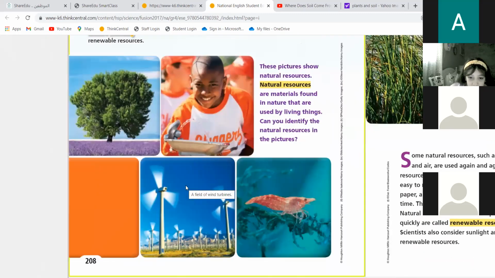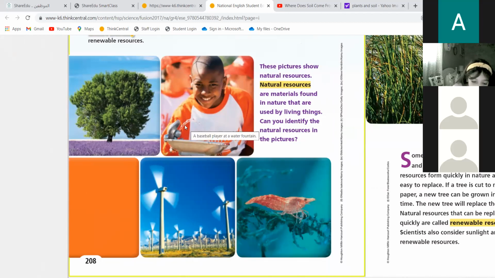Take a look at these pictures and try to find out with me what natural resources you can see over here. The first picture is what? It's a tree. Excellent. The second one is what? A person holding water. Water. Excellent. Look at this one over here, the blue. What is this? It's a kind of animal. Shrimp, in water.